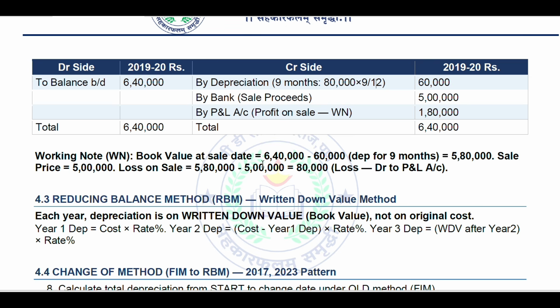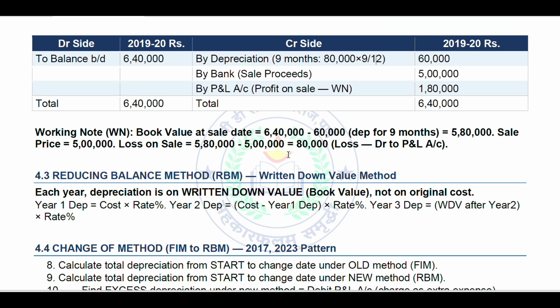Book value at sale date is equal to 6,40,000 minus 60,000 rupees depreciation for 9 months, which is 5,80,000. Again, sale price is 5 lakh rupees. So loss on sale is 5,80,000 minus 5 lakh rupees, which is equal to 80,000 loss, on the debit side, or you can say in the profit and loss account.